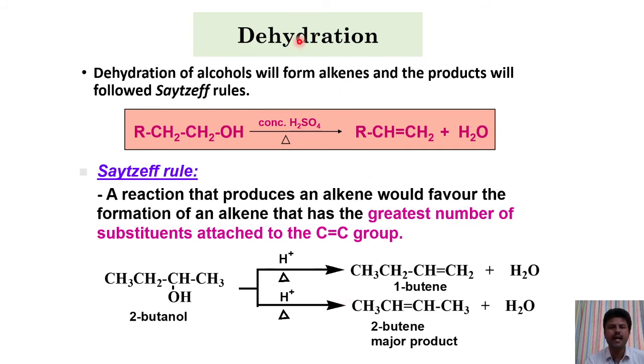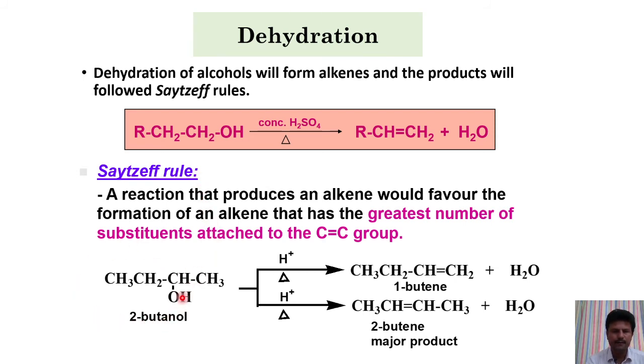Next one is dehydration reactions. Alcohols in the presence of concentrated sulfuric acid, if dehydrated, give alkene. Here dehydration takes place through the Saytzeff rule. The Saytzeff rule means when an alcohol undergoes dehydration, it forms the more substituted olefin. The more substituted olefin is formed as the major product according to the Saytzeff rule.